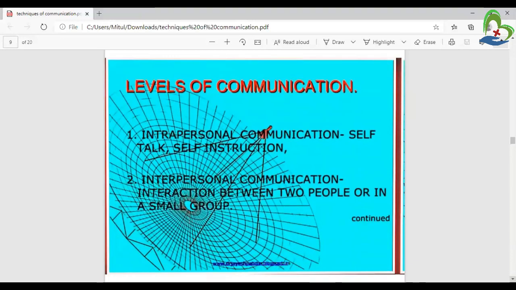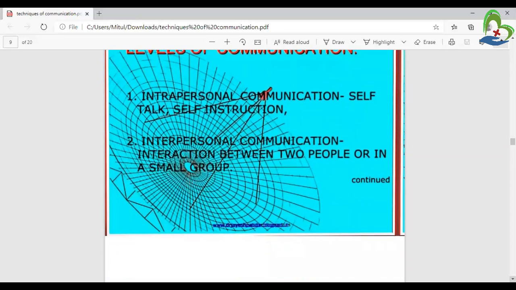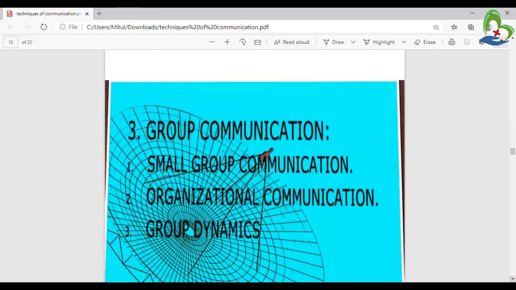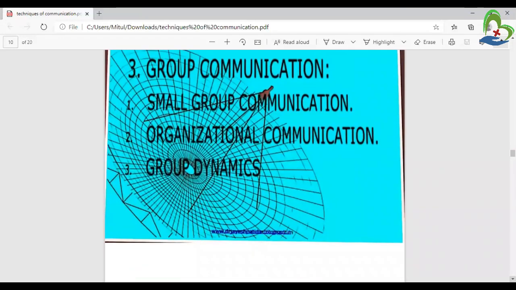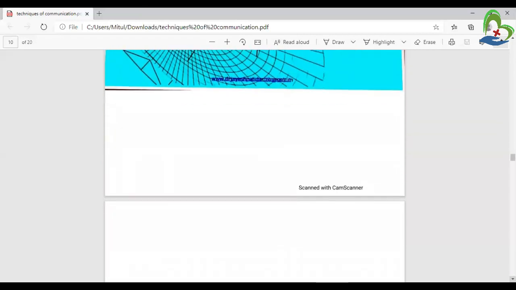Levels of communication. Intrapersonal communication means self-talk, self-interaction. Means sometimes many problems occur in life. At that time, what can I do? That self-talk occurs, or sharing feelings with friends. Second point is interpersonal communication, interaction between two people or a small group. Means a small group discussion of 4 to 5 members and creating a new idea. Third one is group communication. First one is small group communication, organization communication, and group dynamics.